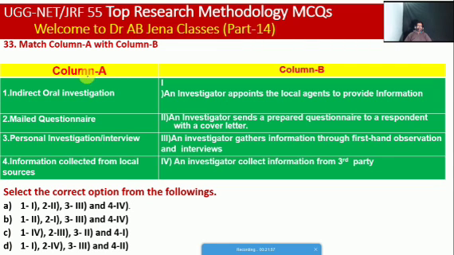Next we will see, friends, select or match column A with column B. Column A: indirect oral investigation, mail questionnaire, personal investigation or interview, information collected from local sources. In column B: an investigator appoints local agents to provide information. An investigator sends a prepared questionnaire to a respondent with a cover letter. An investigator gathers the information through first-hand observation. An investigator collects the information from a third party. So friends, select the correct option from the following.